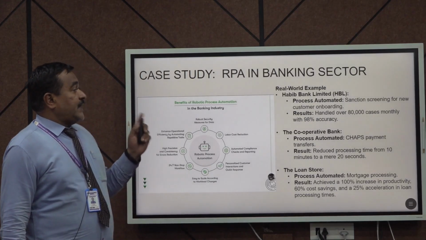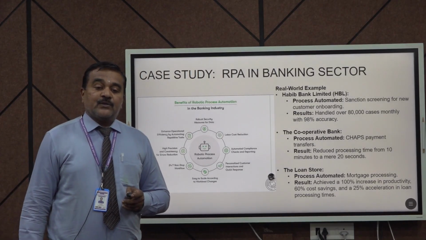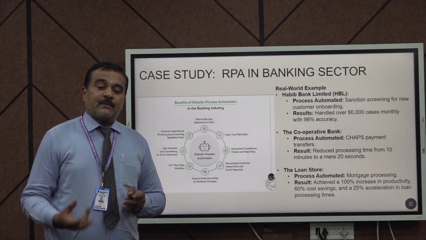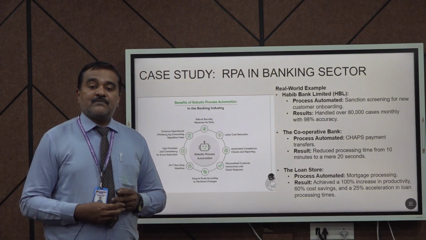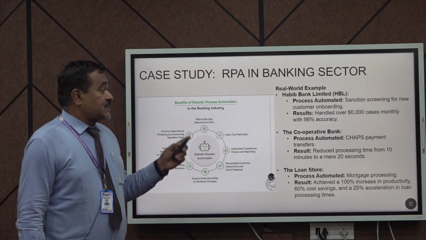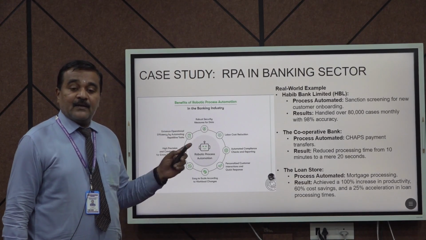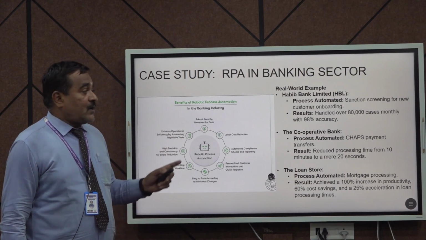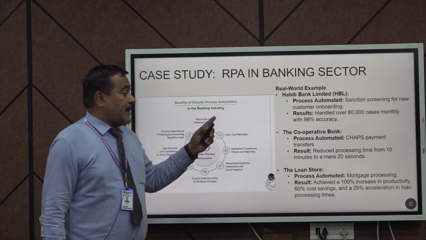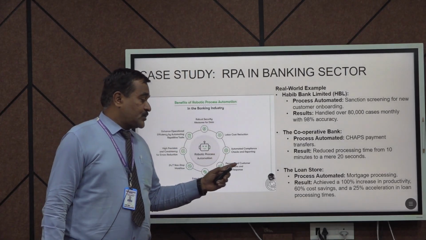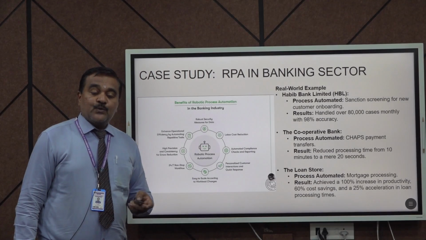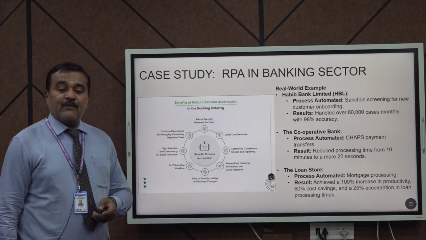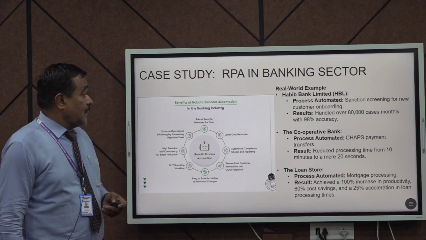This is the case study of RPA in the banking sector. You know most of the banking sector must concentrate on customer satisfaction. So in this regard, most banks have already adopted RPA, especially Habib Bank, the cooperative banks and the loan stores. They are all concentrating on the RPA process. That is why we use the RPA process across the finance sectors.